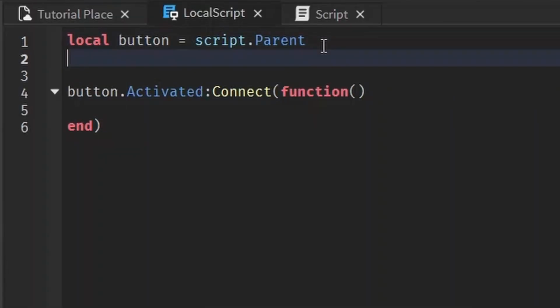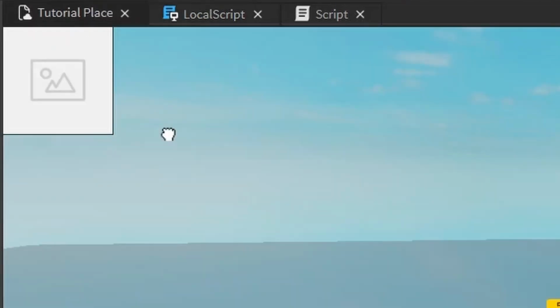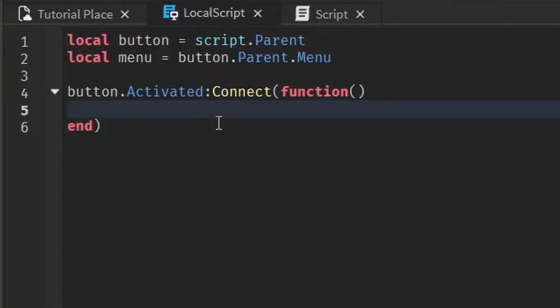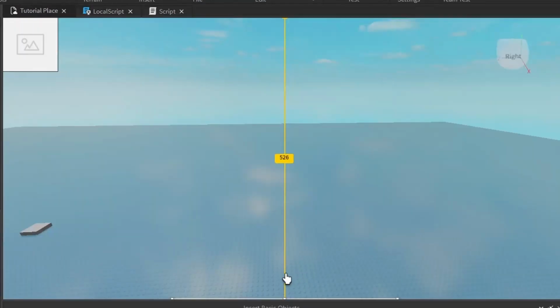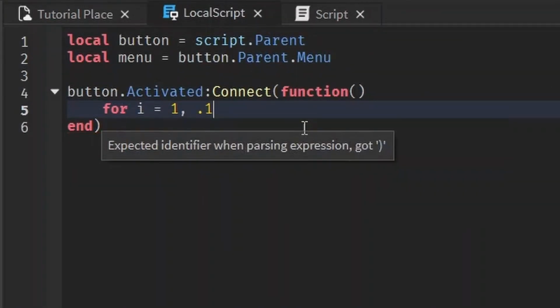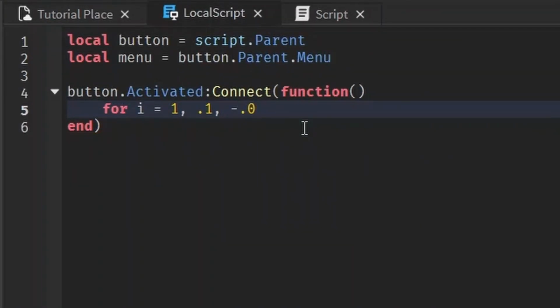So let's go ahead and get that. We'll go menu goes button right here, and we're going to do the parent of that and then get the menu. Button.Parent.Menu. So now what do we want to happen when the button is activated? Well, I want to change its Y value. So we could use a for loop for this. And right now, the value we want to change is the position, which is 1. So we want the i to go from 1 to maybe, I want to go to 10% of the screen up here. So that would be from 1 to 0.1, and we could do negative 0.05, I guess.